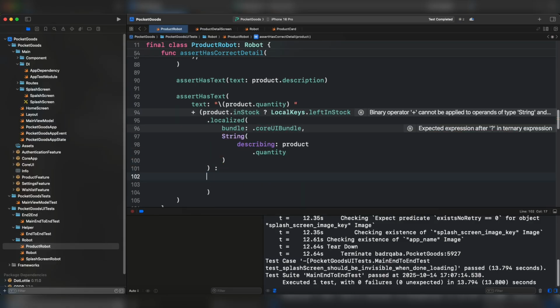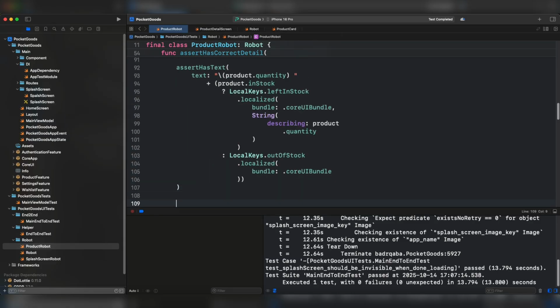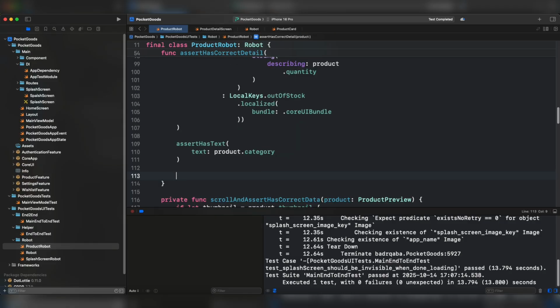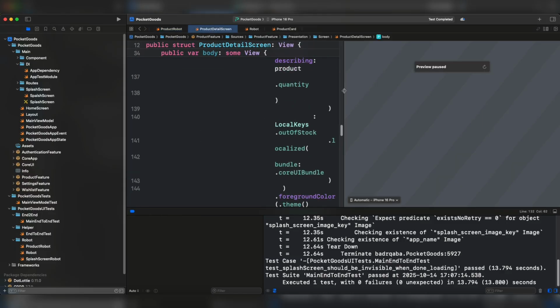Otherwise, we have to show the label out of stock. Underneath, we're going to make another assertion that we have the correct product category. And the last assertion, we need to make sure that we have the toggle button. I'm talking about this particular button,